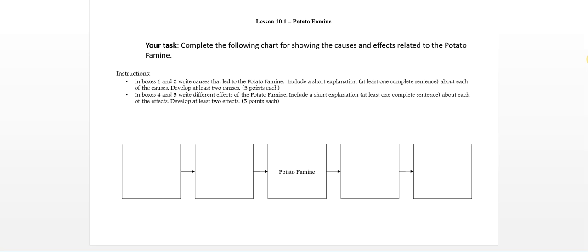So I just want to make this video because I found in the past some students have had some trouble with the assignment, and I wanted to help you through some of the things that cause a lot of trouble. First thing we want to do is read the directions with all our assignments.